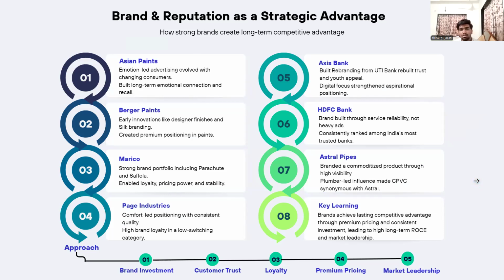Page Industries, Jockey, built around comfort and everyday reliability, leading to very high brand loyalty in a low-switching category and strong in-store dominance. Axis Bank successfully rebuilt its reputation through rebranding from UTI Bank to Axis Bank, focusing on integrity, youth appeal and digital banking. HDFC Bank built one of India's strongest brands through consistent customer service and trust rather than heavy advertising. Astral Pipes use high-visibility campaigns and plumber-led branding to establish trust even in a commodity product like plastic pipes. Next slide, please.